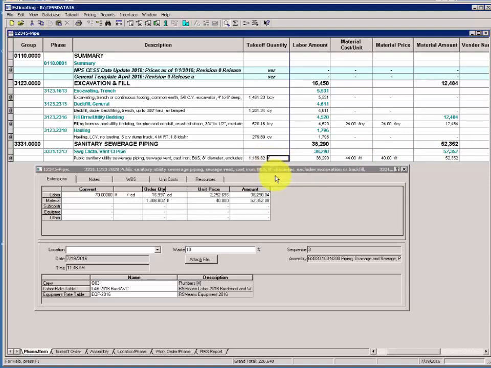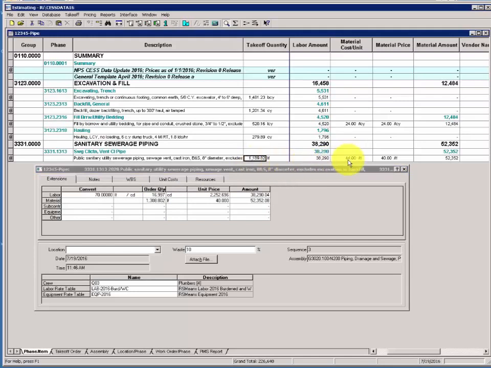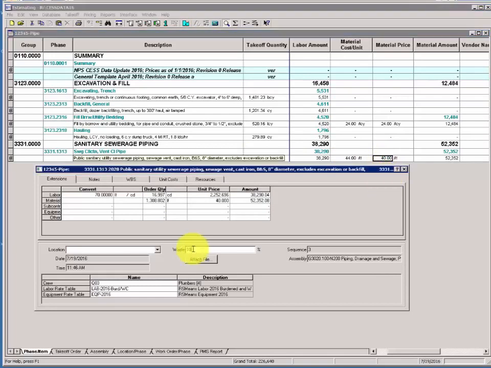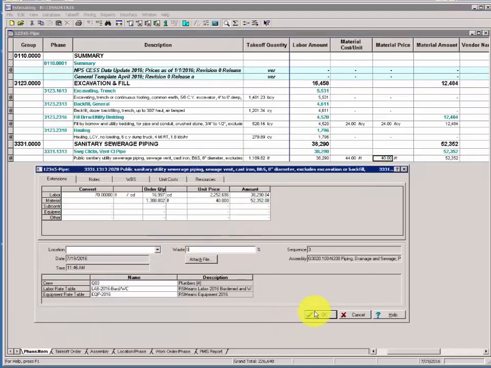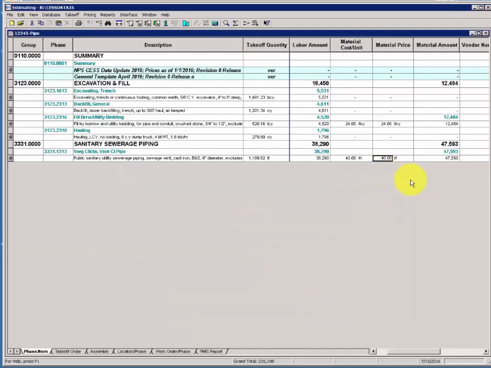The quantity of pipe that we're ordering has been increased by 10%. Therefore, the unit price, the unit cost of material based on the takeoff quantity now shows higher than the price of pipe. I'll return waste to 0 for the activity. Close the window. We'll now use another feature to adjust pricing for the entire estimate.